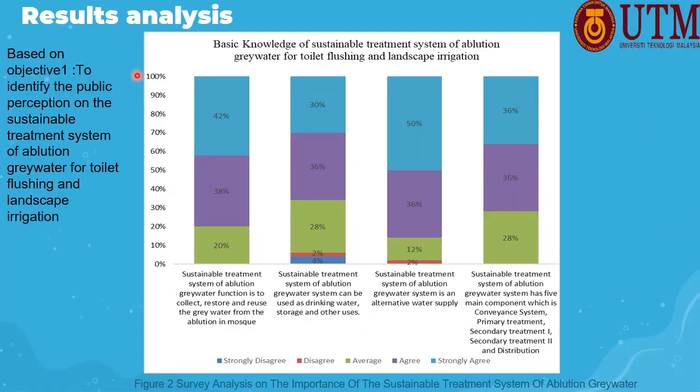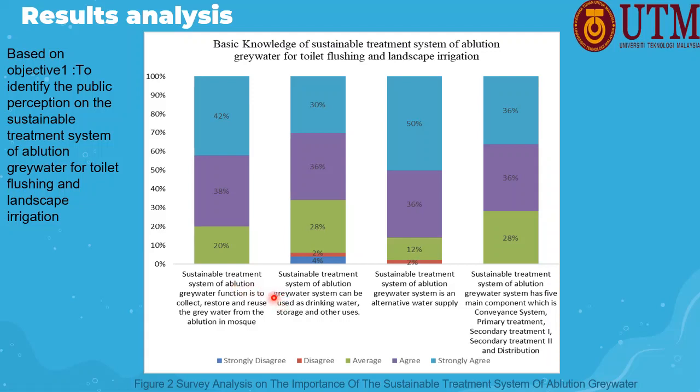So we continue to the result analysis. This analysis will include the pattern of the questionnaire answers for the first objective of this research, which is to identify the public perception on the sustainable treatment system of ablution greywater for toilet flushing and landscape. For the first question, about 38% agree and 42% strongly agree, and about 20% chose average about the function of the system, likely due to the lack of exposure to the sustainable treatment system of ablution greywater. From here, you can conclude that the public has been exposed to the sustainable treatment system of ablution greywater.